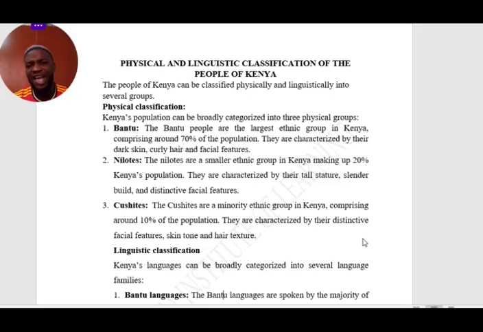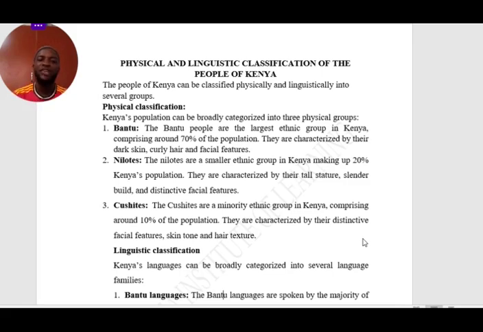This is the largest ethnic group of Kenya, with 70%, a bigger percentage in Kenya.